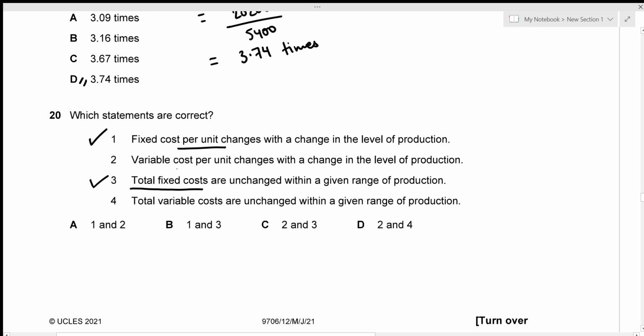Let's look at statement 2, variable cost per unit. We're talking about per unit changes with the change in the level of production. That's actually incorrect. If it were to be total variable cost, that statement would have been true, but it's not true for per unit cost. Again, for statement 4, we have total variable costs are unchanged. That's false. Total variable cost actually changes within a given range of production. So this statement is incorrect as well. The correct statements are statement 1 and 3, which is given by option B.